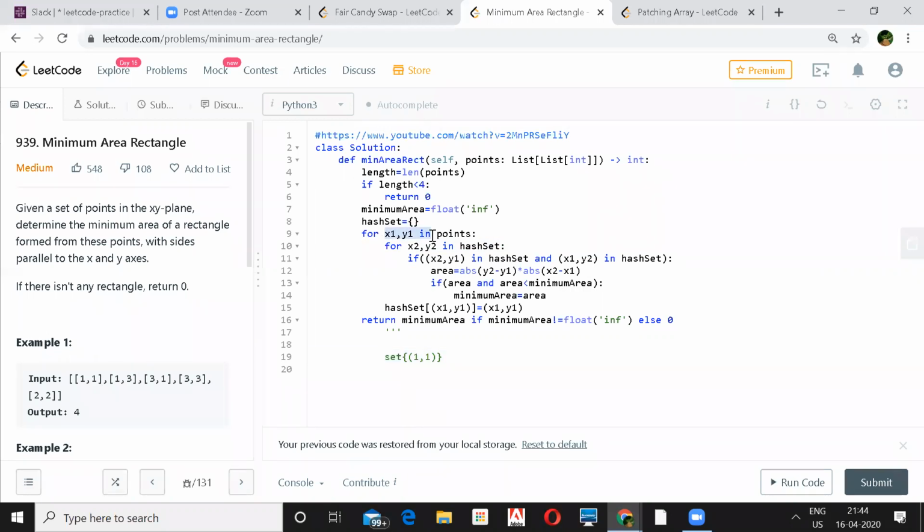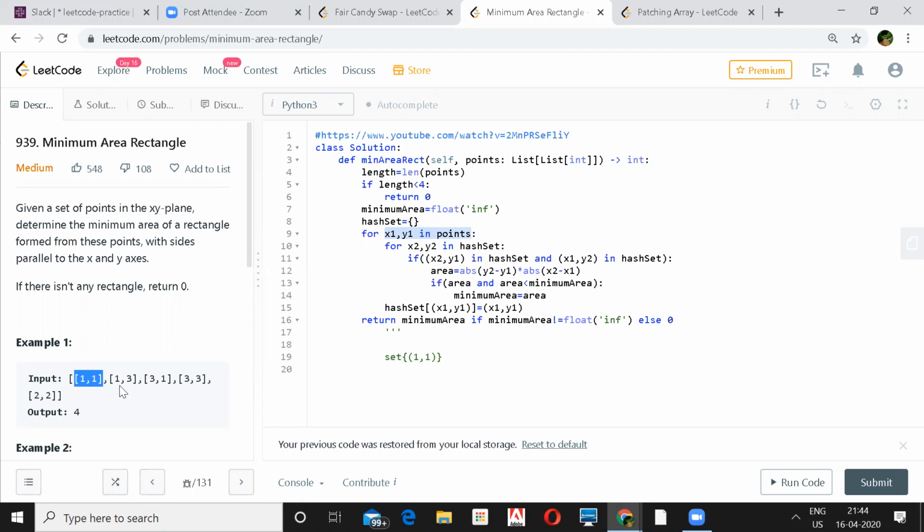And for x1, y1 in the points corresponding to this, if you have x2, y2 in the hash set, which is 1, 1, already present in your hash set, then you'll take the difference of 1 minus 1, that is 0, and 3 minus 1, that is 2.